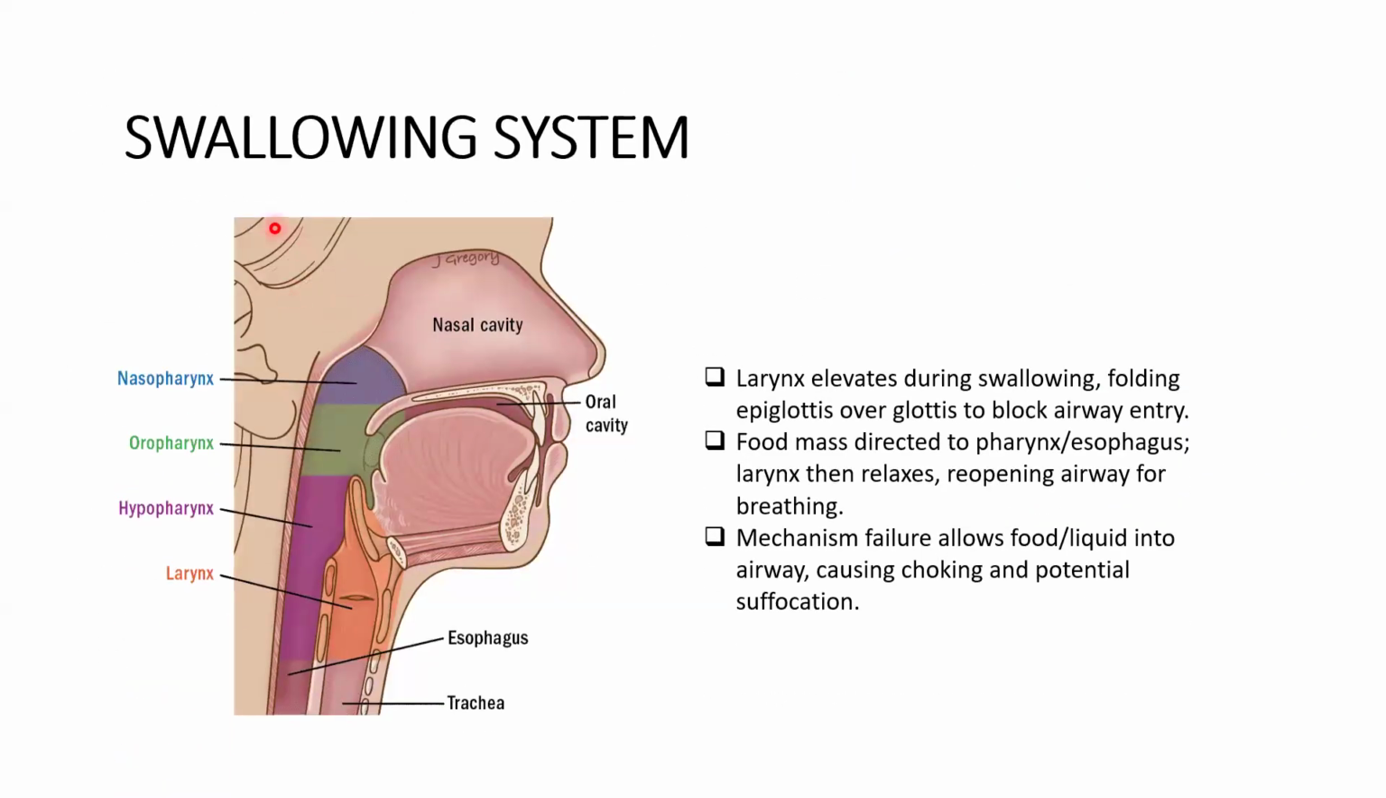Now we start with the swallowing system. When we discuss deglutition, or the process of swallowing, it is important to understand the coordinated interaction between the larynx and pharynx. During swallowing, the larynx in here.